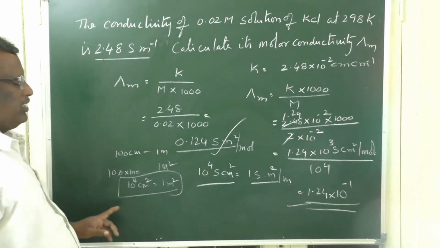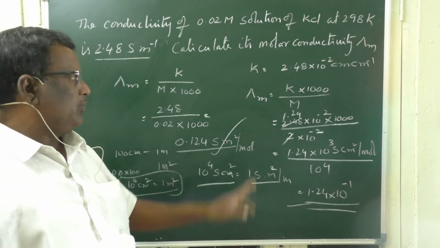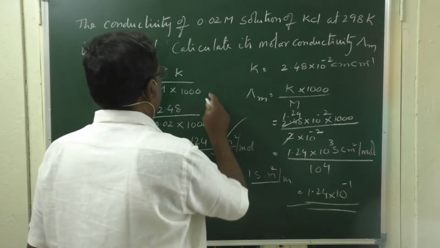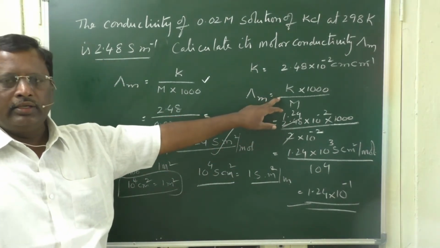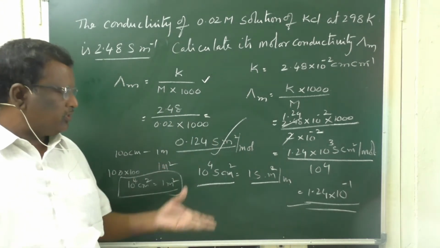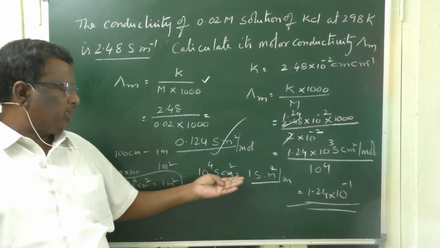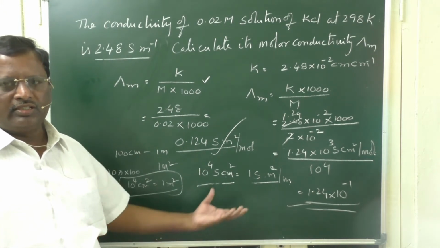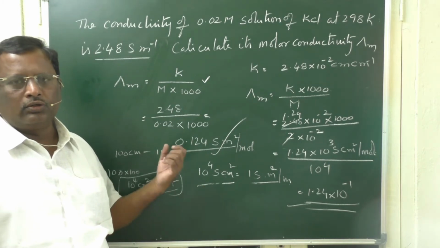This is the relation between square centimeter and square meter. So the formula will be like this. If you want to calculate in meter square, use K by molarity into 1000. If you want to calculate in centimeter square, it will be like this. This is the only difference in the units, and it is most important. 10 to the power 4 Siemens centimeter square is equal to 1 Siemens meter square. This is the most important rule, the unit conversion that you have to follow.